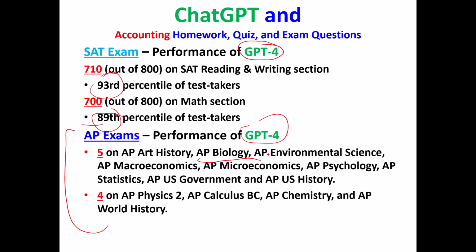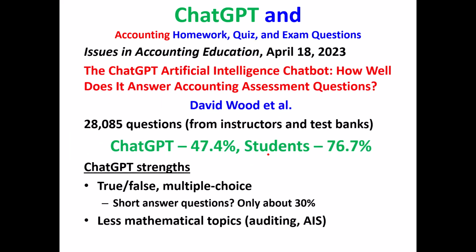So people are getting nervous. Can this artificial intelligence do anything? Is it as smart as a law student? Could it pass the bar exam? Yeah, it can, as it turns out. So a colleague of ours at Brigham Young University, David Wood, organized a huge project using several hundred accounting instructors from around the world, and he asked them, please send in your questions and answers. And in the end, he got 28,085 accounting questions and answers from exams and homework and quizzes, and he ran them through ChatGPT.